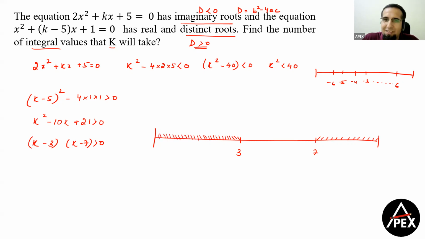Similarly, from the first equation, I know the value of k will be from minus 6 to plus 6. Okay. So, and 3 is not included. I repeat, 3 is not included. So if I look at how many values can k take, so k will take all the values from -6 to 2, inclusive of both. So -6 to -1 is 6 values, and 0 to 2 are 3 values. So 6 plus 3, your final answer becomes 9.